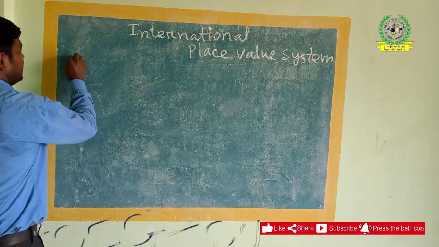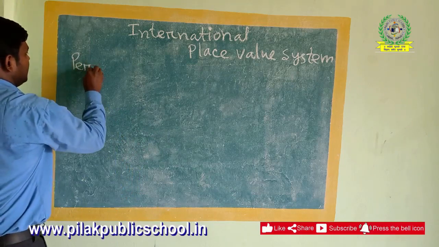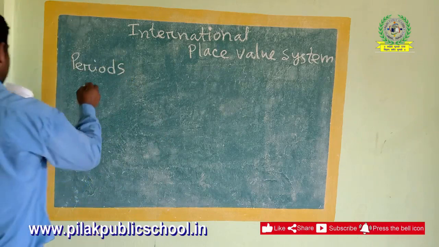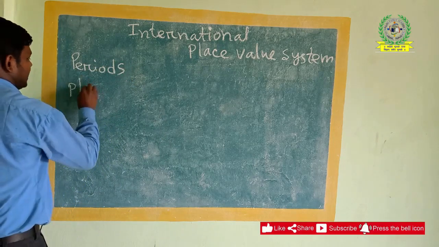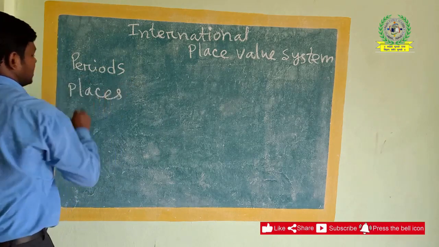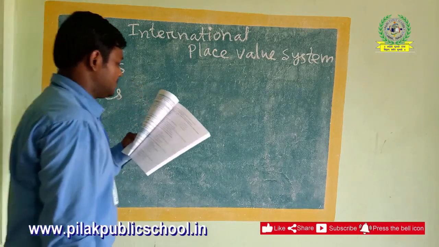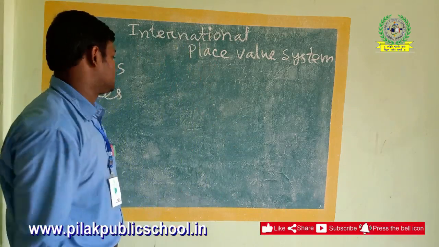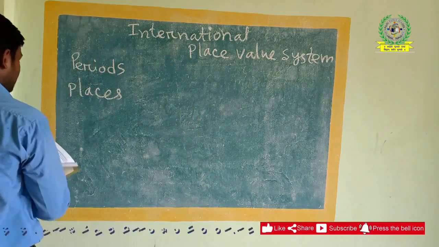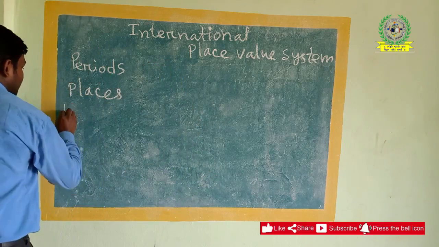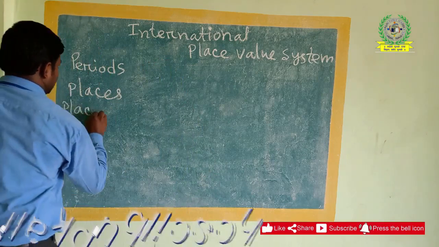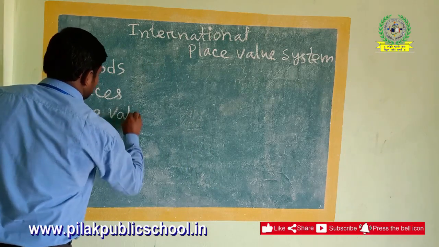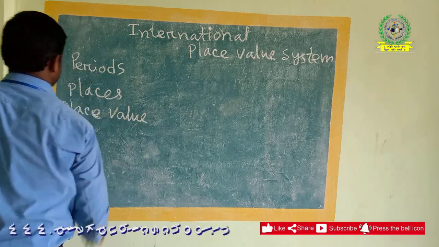The first one is periods. The second one is places, starting from 1's place, 10's place, then 100's place, then 1000, 10,000, 100,000, like this. After that, the third one is place value. These three things we have to remember for the place values of any number.